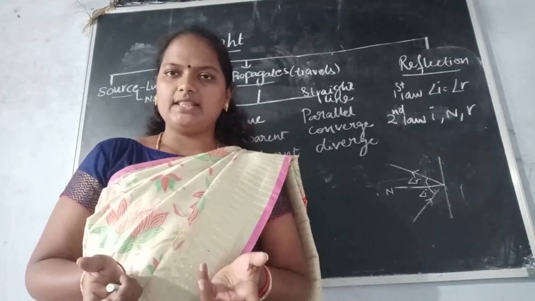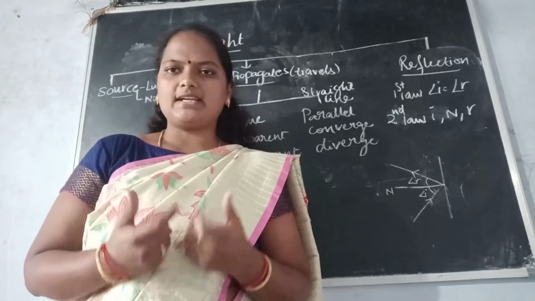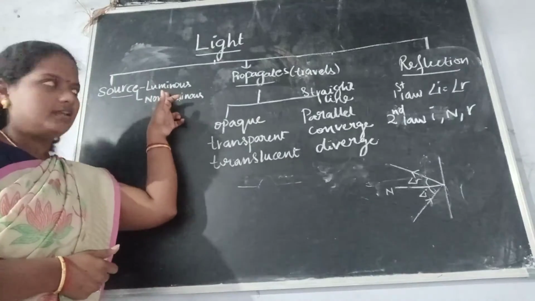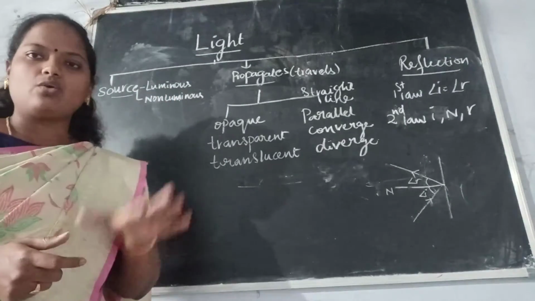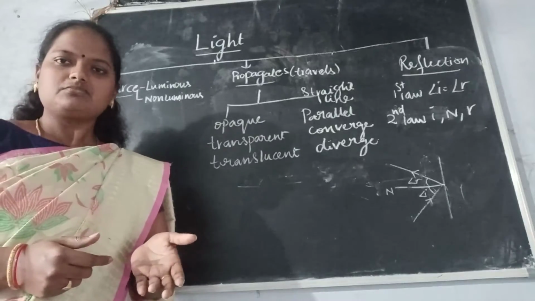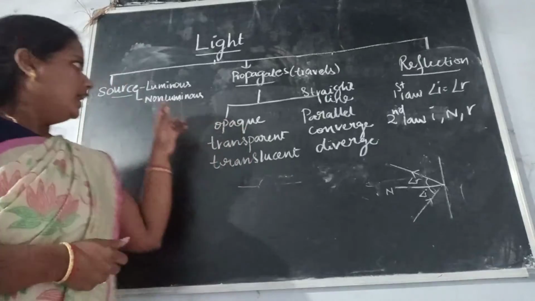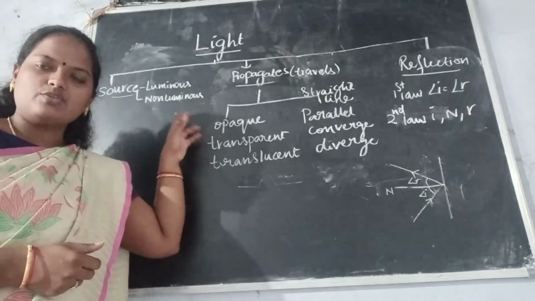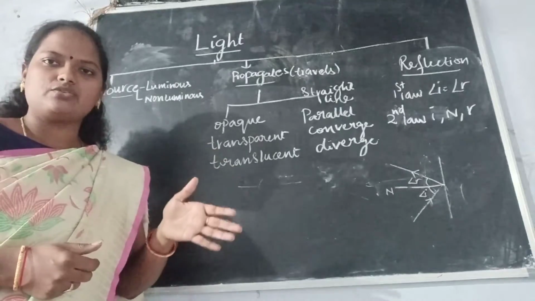So we have given them some particular names. So let us see what they are. Luminous. Luminous means the objects which have their own light, like the sun. It can emit light, or any artificial lights we have discussed now. And non-luminous. Non-luminous means the objects which don't have their own light. We can see them only in the presence of light.